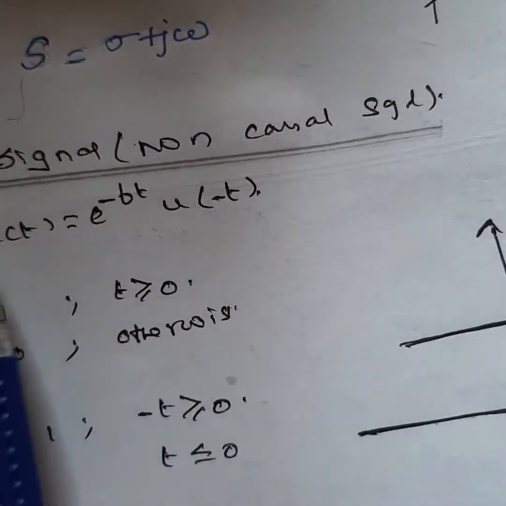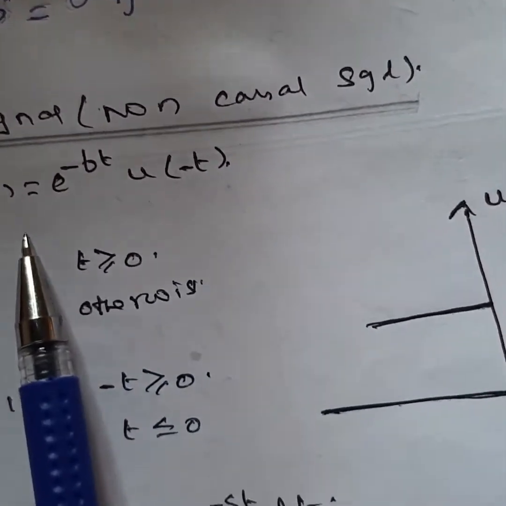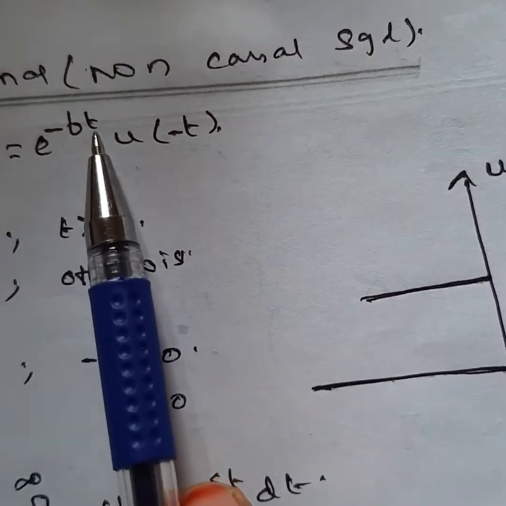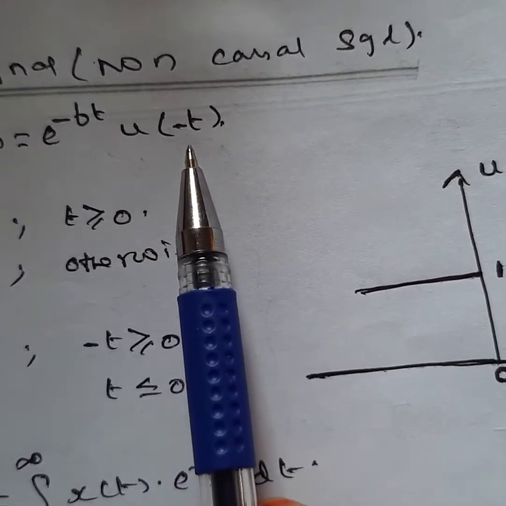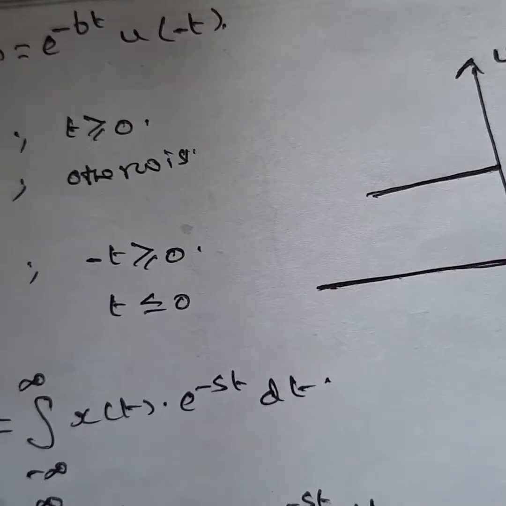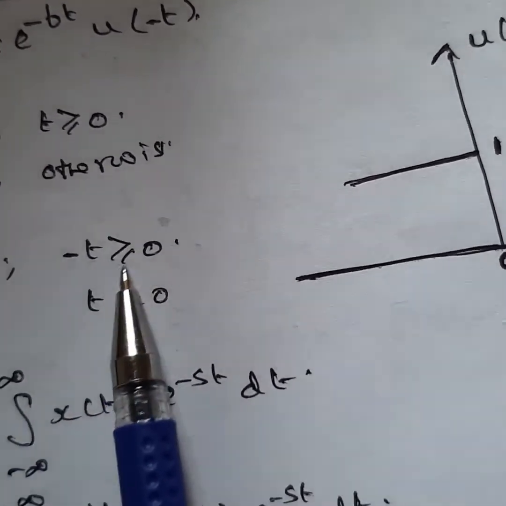So what is a left-sided signal? It is a non-causal signal. For example, we take x of t equal to e power minus bt u of minus t. What do we mean by u of plus t? It means the t value is greater than or equal to 0, and zero otherwise. u of minus t means minus t is greater than or equal to 0.